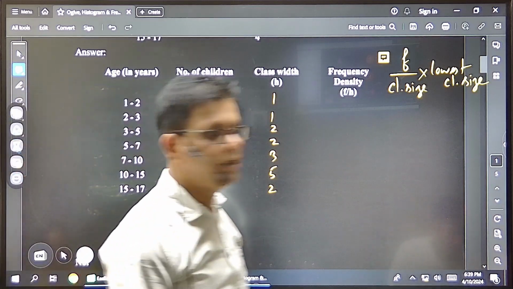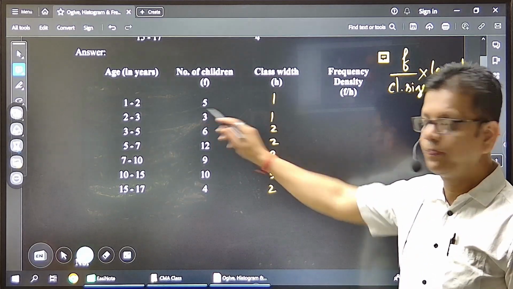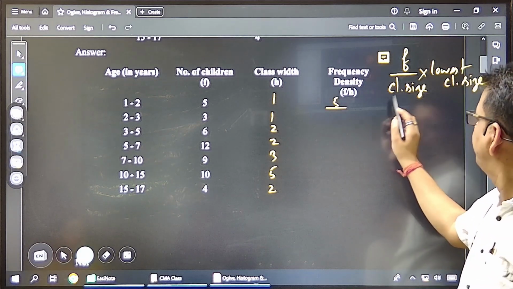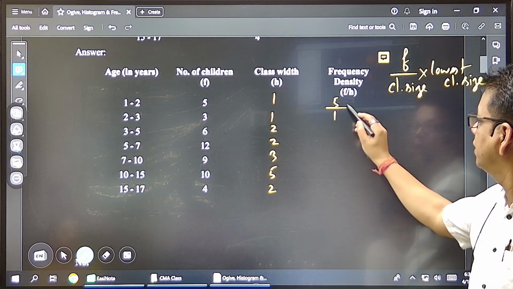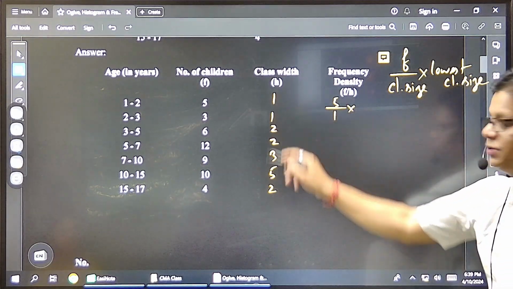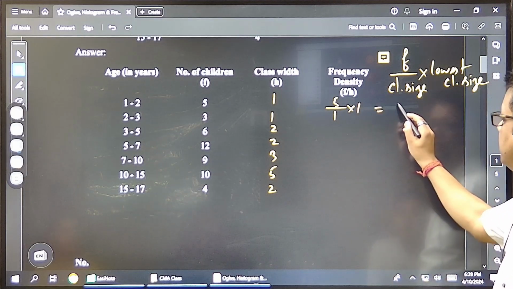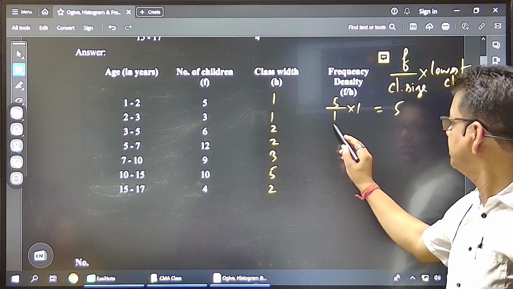So let us now find it by this. Frequency how much? 5. Frequency 5 by H, F by H. H how much? 1. Multiplied by the lowest class size. Which is the lowest? 1. So multiply it by 1. What is the number? 5. Okay. Keep doing. Frequency, I have less space here.